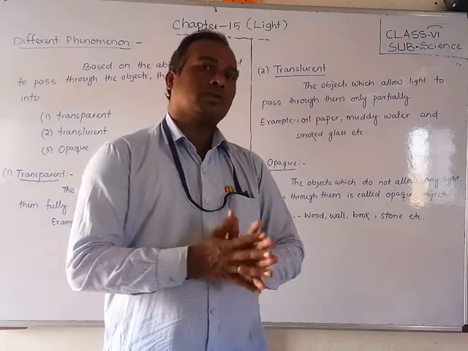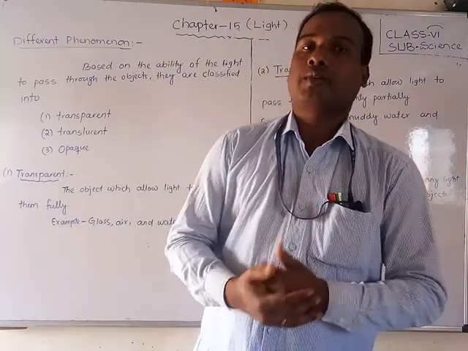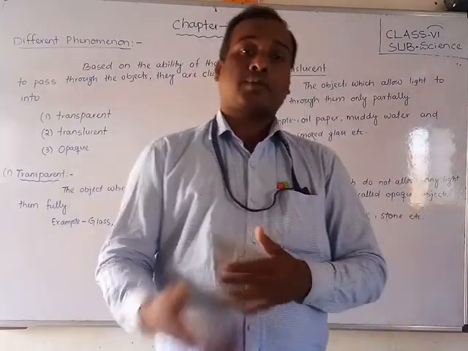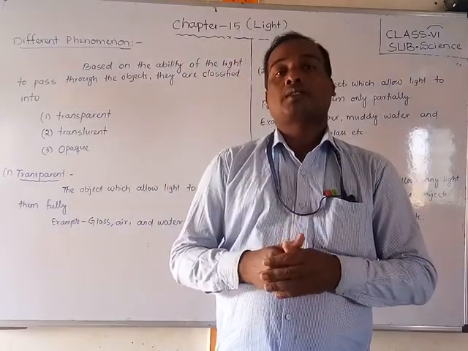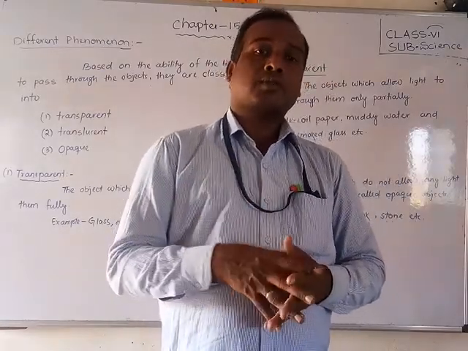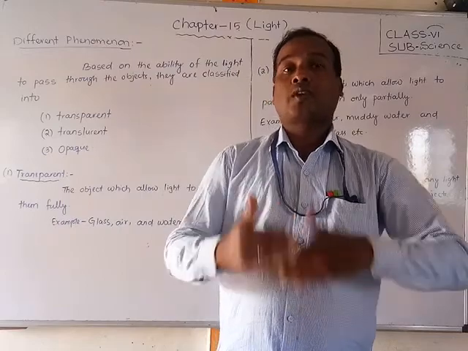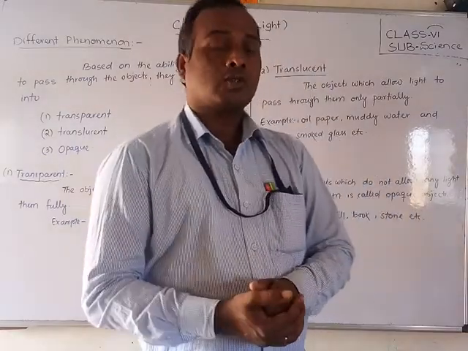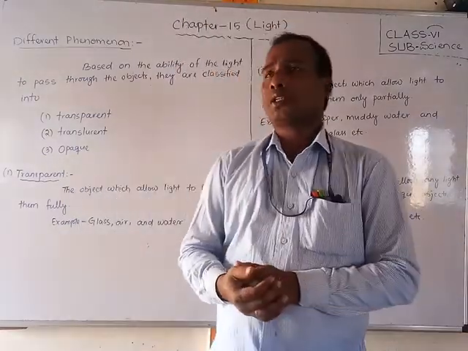But students, today we are going to discuss the different phenomena of light, through which light is transmitted and the cases where light cannot pass. You have seen this in the 5th chapter also.